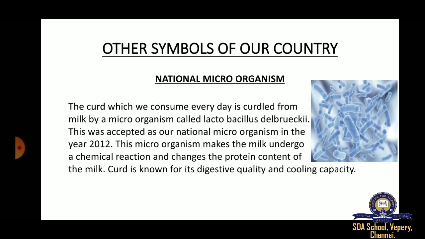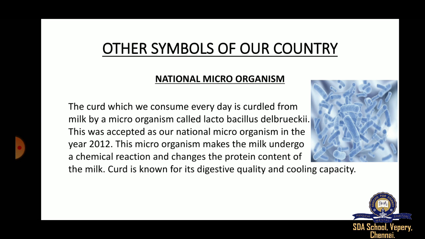Then national microorganism. Even in microorganisms we have a symbol. The name of our national microorganism is Lactobacillus delbrueckii. So what is a microorganism?